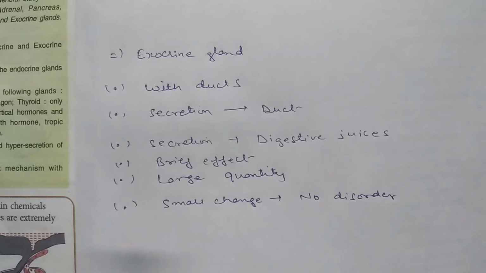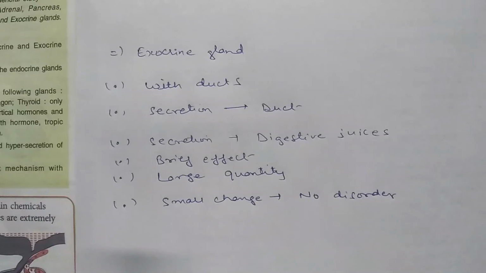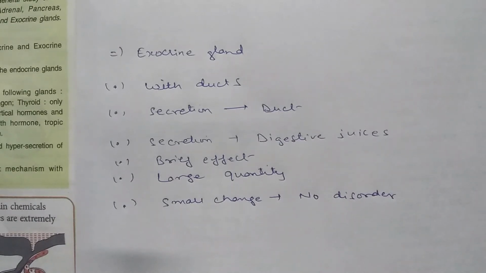In comparison to endocrine glands, they have a brief or short effect on the target organ, and they are released in a larger quantity. But here, if there is a small change in the quantity, there will be no disorder. You will not have any problems in the body. Some examples of exocrine glands are salivary glands, gastric glands, intestinal glands, sebaceous glands, and sweat glands. So these are all examples of exocrine glands.